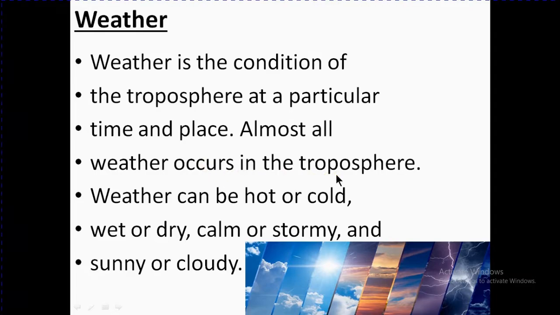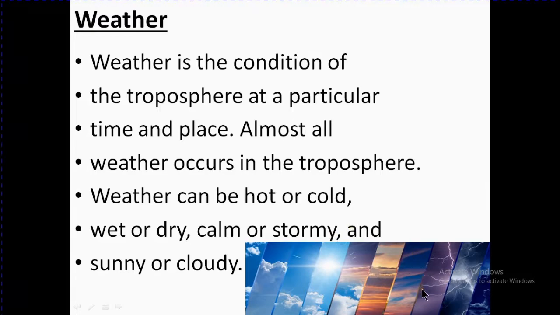You can say that the weather changes all happen only in the troposphere. Weather can be hot or cold, wet and dry, calm or stormy, and sunny or cloudy. So you can see there the different types of weather. I try to show you here in the slides so you can observe hot, cold, cloudy, sunny, like this.